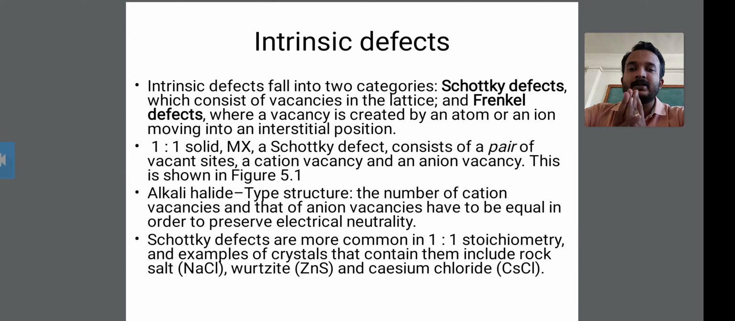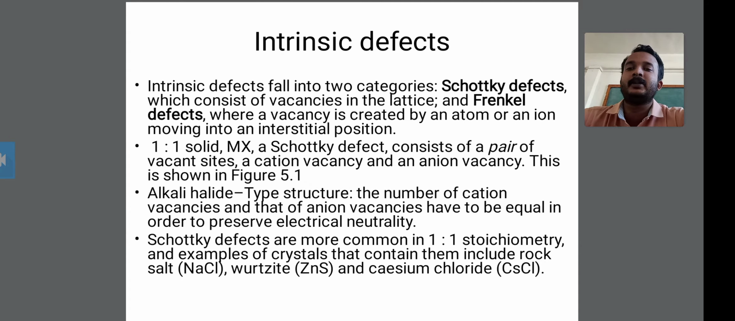The Frenkel defect is a vacancy, and this vacancy is created by an atom. This vacancy is the Frenkel defect, and the ion also moves into the interstitial position. This is the Frenkel defect.